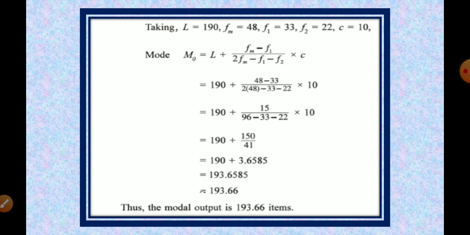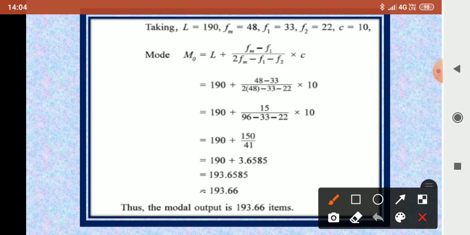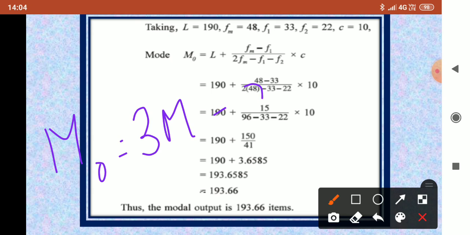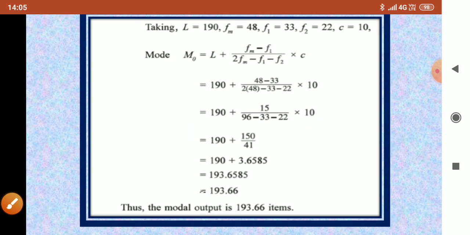In that, the empirical formula was given by Karl Pearson. Let me remind you the empirical formula: Mo equals 3M minus 2x bar. So 3M minus 2x bar is the empirical formula.